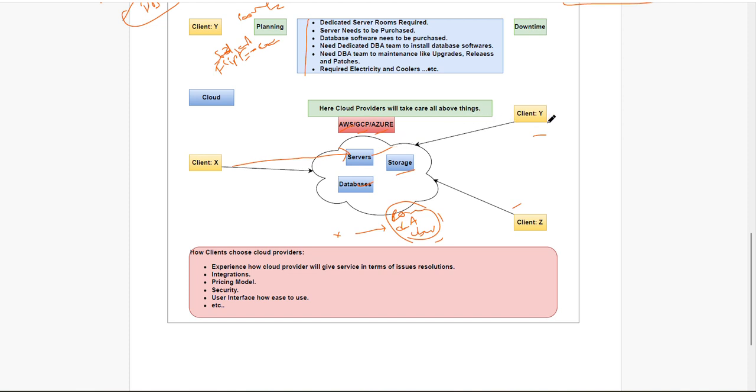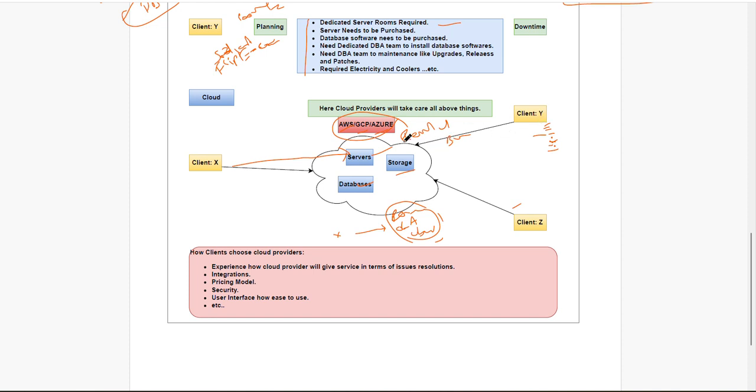So clients are not required to buy any servers, purchase any software, install anything, maintain any databases, or apply any patches. They don't need any dedicated server rooms either. Who will maintain? The cloud providers will maintain. They give it as a service to all the clients. Simply, these people are doing a rental business. Rental business means they provide the service and take money.